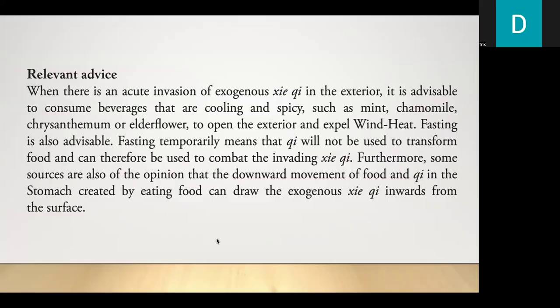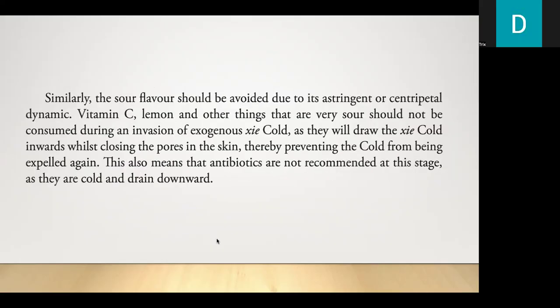Fasting temporarily means that qi will not be used to transform food and can therefore be used to combat the invading pathogenic qi. Furthermore, some sources are also of the opinion that the downward movement of food and qi in the stomach created by eating food can draw exogenous pathogenic qi inwards from the surface.